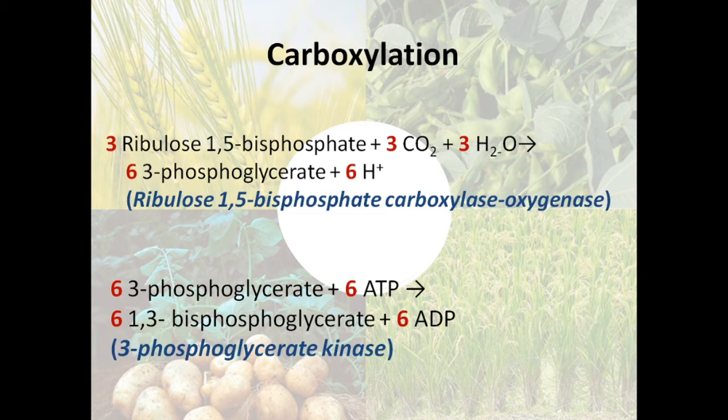That is why it is known as 1,3-bisphosphoglycerate. This reaction is catalyzed by the enzyme 3-phosphoglycerate kinase. Kinase enzymes carry out phosphorylation, and this phosphate group is obtained from the ATP molecules used in the reaction. So the second step is 6 molecules of 3-phosphoglycerate combining with 6 molecules of adenosine triphosphate to form 6 molecules of 1,3-bisphosphoglycerate plus ADP.